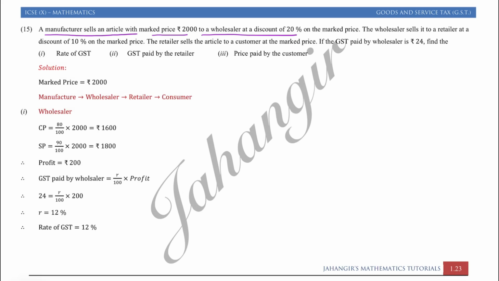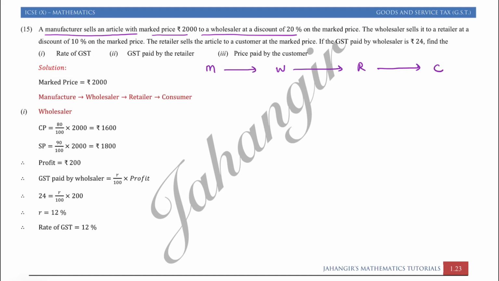If the GST paid by the wholesaler is rupees 24, find the rate of GST paid by the retailer, and the GST paid by the customer. So first let us find SP and CP of everything. Manufacturer sells it to wholesaler, wholesaler sells it to retailer, retailer sells it to consumer.